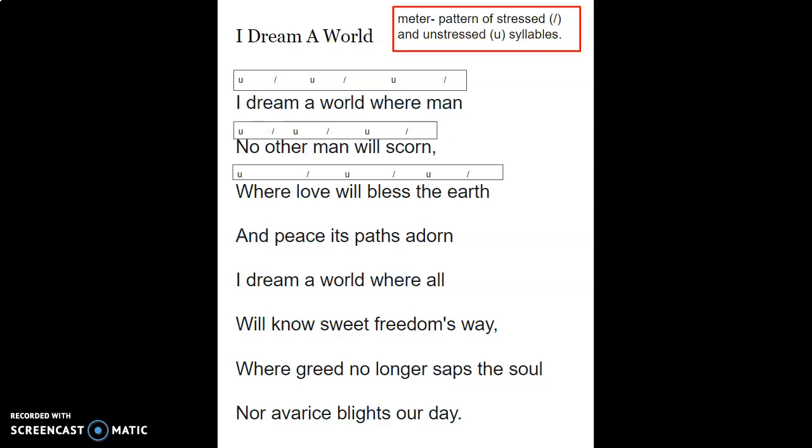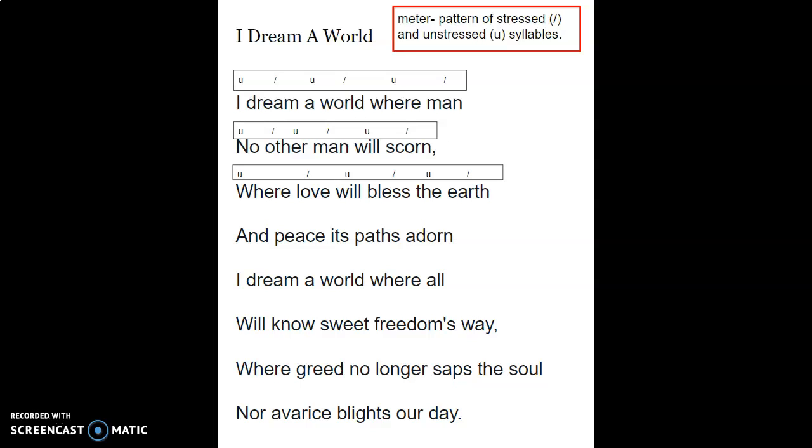So in line 1, I is an unstressed syllable. Whenever the poem is read, it's not I dream, it's I dream. Dream is the word that has the emphasis or the stress. So I, as an unstressed syllable, has a U placed above it, and dream, as a stressed syllable, has a slash mark placed above it.